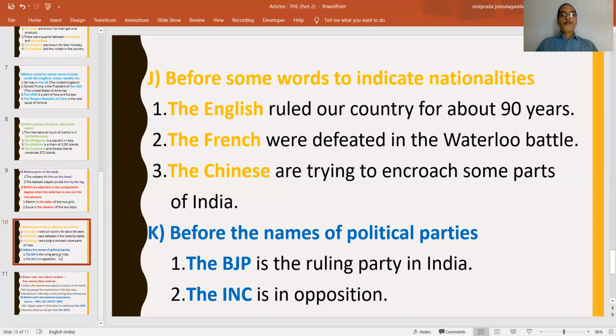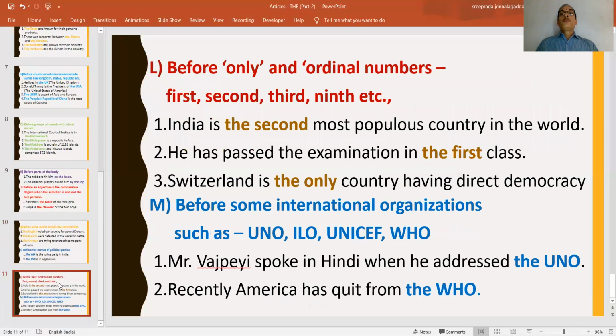Similarly, before the word only or before ordinal numbers. What are these ordinal numbers? First, second, third, 10th, 9th, 11th, like this. Before such ordinal numbers, we have to place the, and before the word only also, we have to place the.